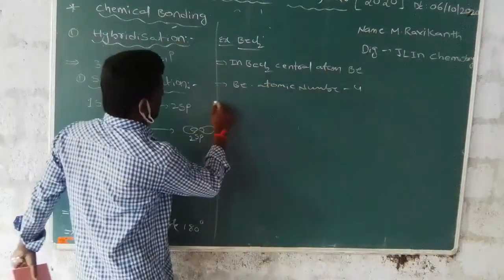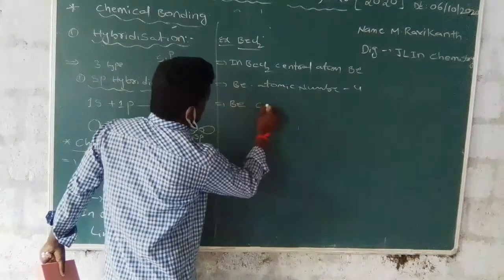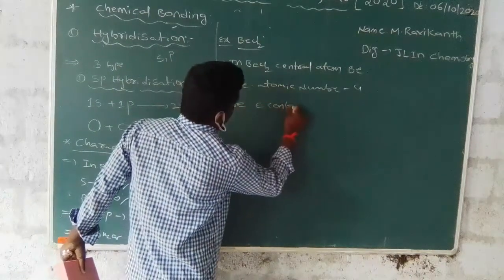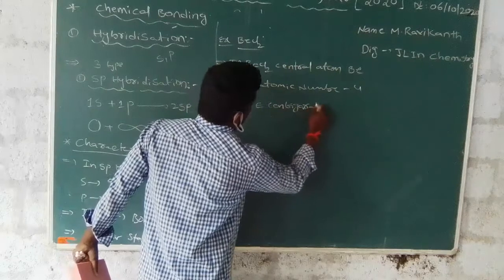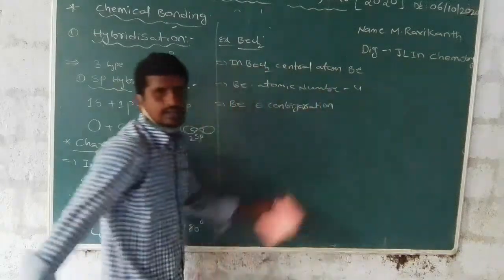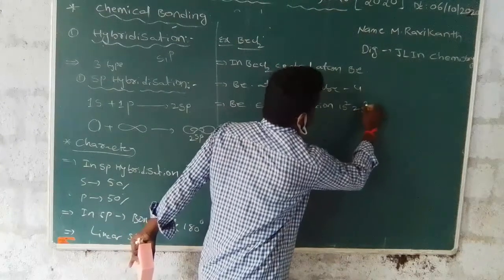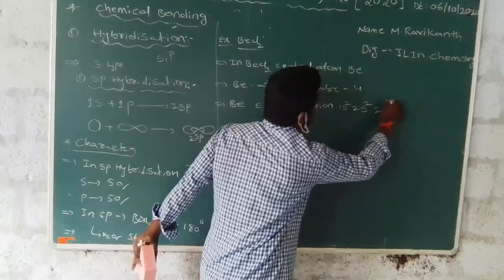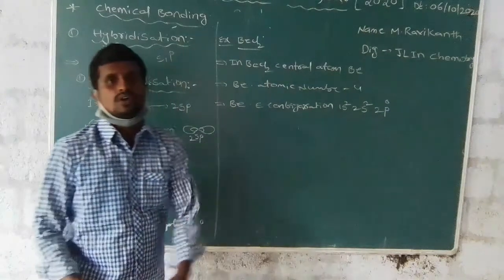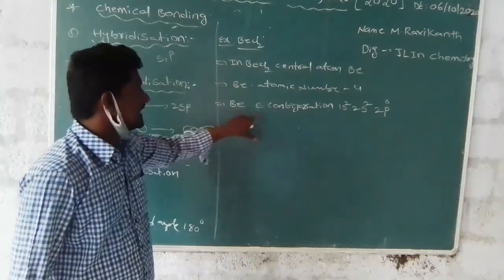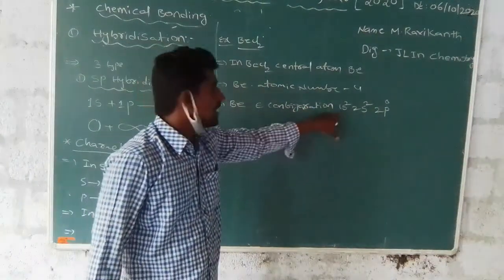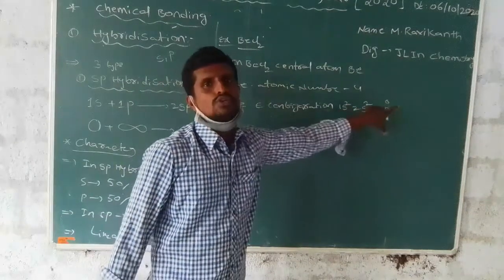Next, beryllium electronic configuration. Note this point: beryllium electronic configuration is 1s2 2s2 2p0.